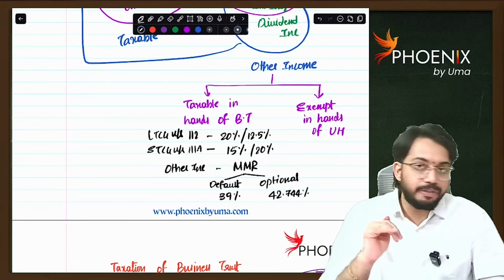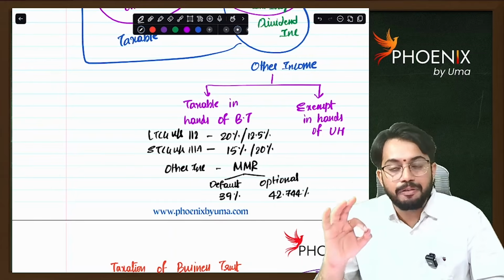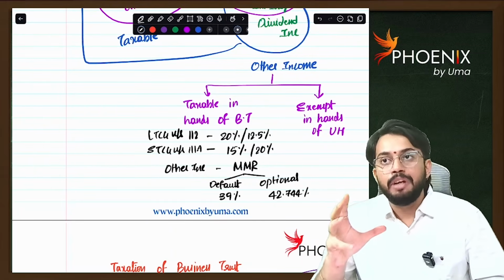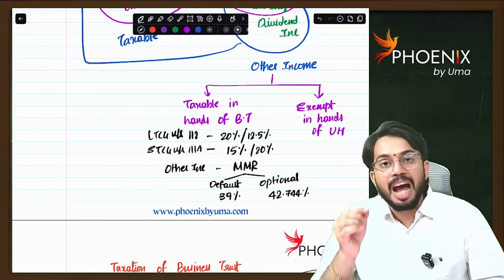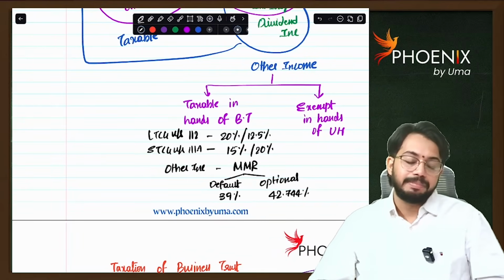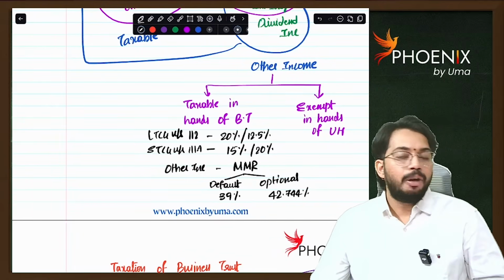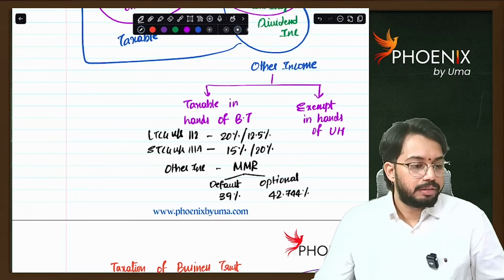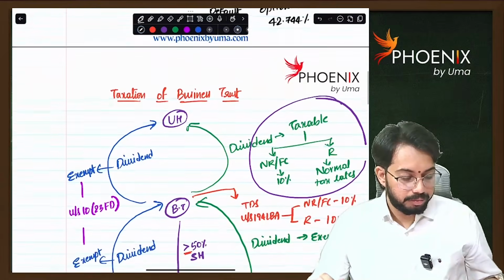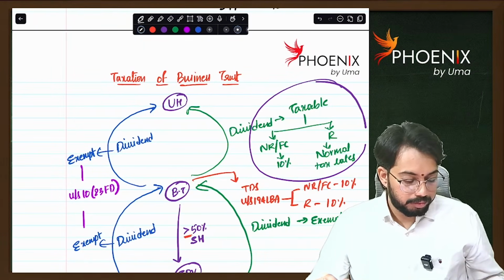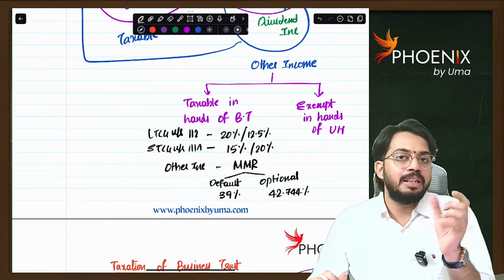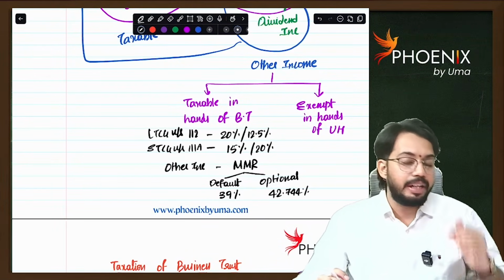That is as per Finance Act 2025. For you, Finance Act 2024 is applicable. For Finance Act 2024, no clarity was given with regard to long-term capital gain under section 112A. So if you take very rigid interpretation, in the hands of business trust, long-term capital gain under section 112A is also taxable at MMR. I hope you understood, Niranjan. But this gap was amended through Finance Act 2025.